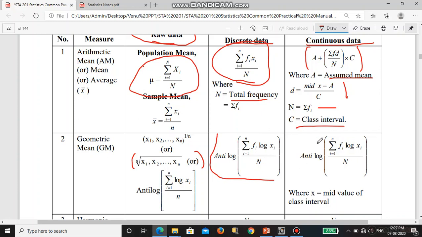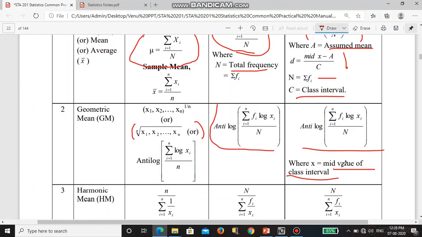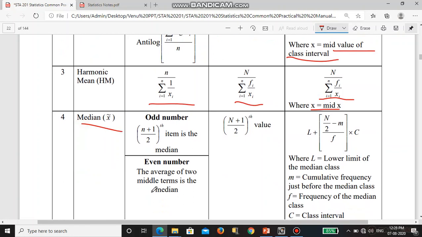For continuous frequency data, it is the same formula, but here x is the midvalue of the class interval, because the data in continuous data will be in class intervals. And the harmonic mean is this formula, and for frequency data, this one, same as continuous, where x is the midpoint. Similarly, this is the formula for median.